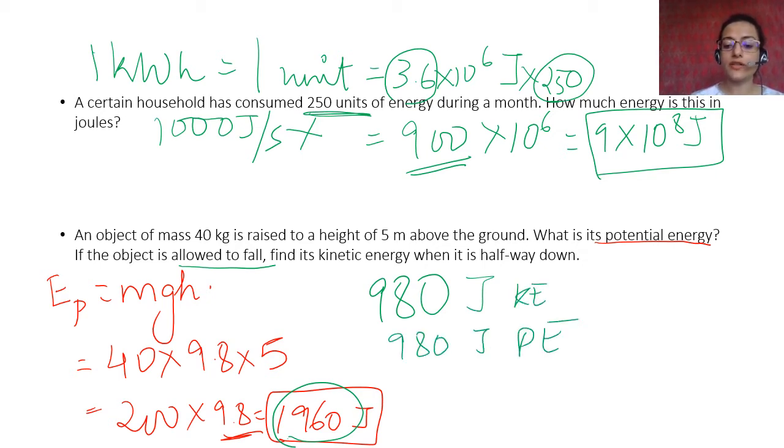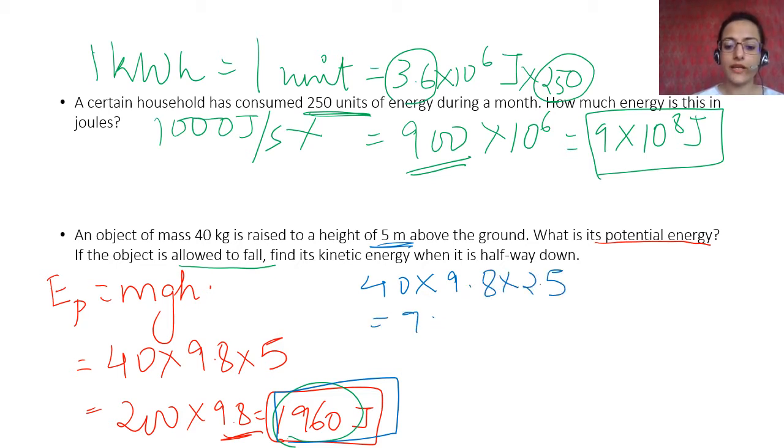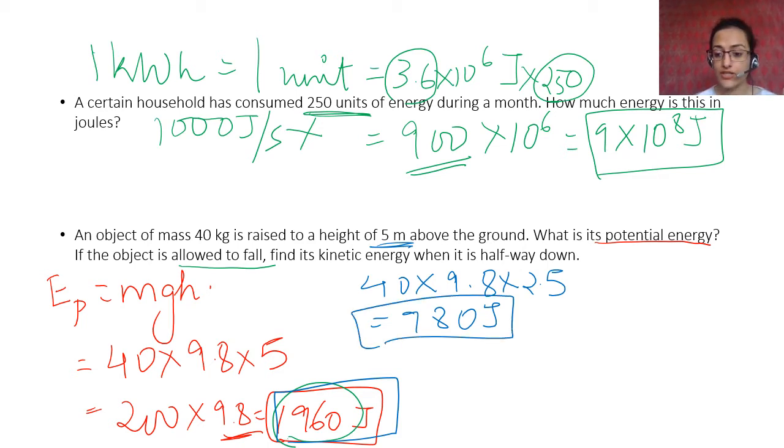You can also calculate this mathematically. Since it is halfway, you have to remember the potential energy halfway. What is potential energy at 2.5 meter? You calculate that. The 1960 joule is the total energy. You calculate the potential energy at 2.5 meter. So 40 into 9.8 into 2.5, which will give you 980 joule. Okay, now this 980 joule is the potential energy at 2.5 meter, which is halfway down.